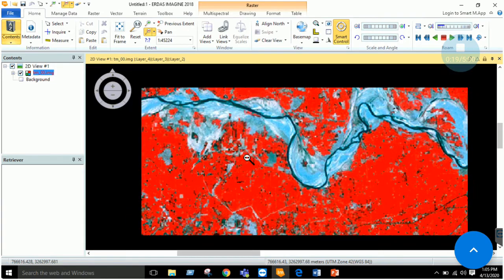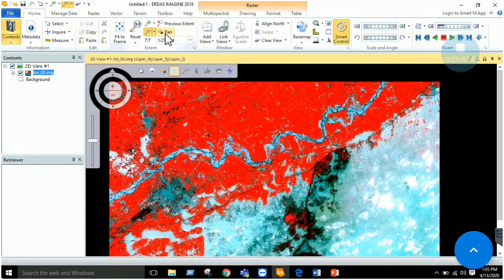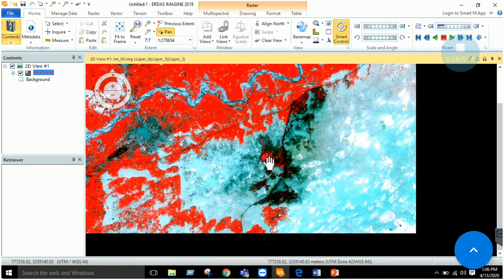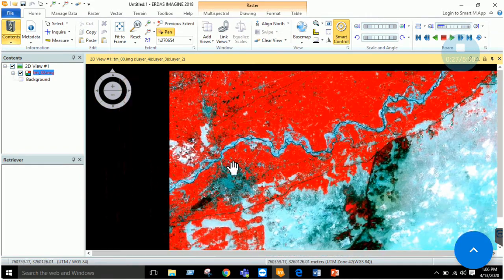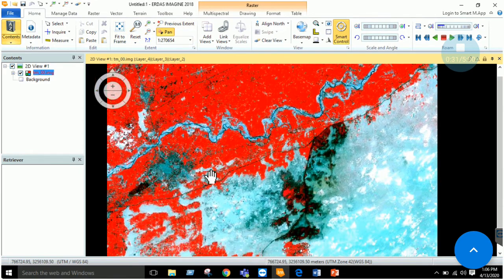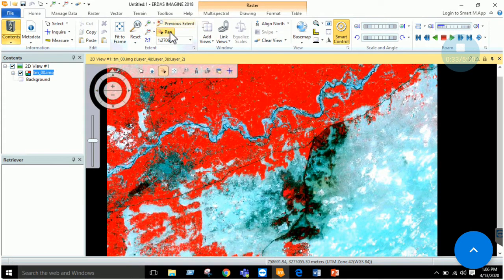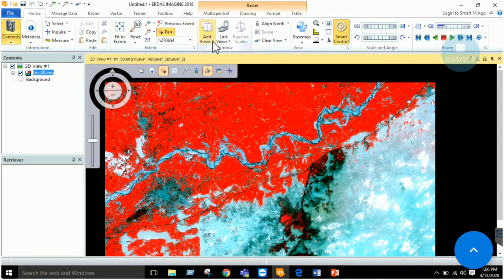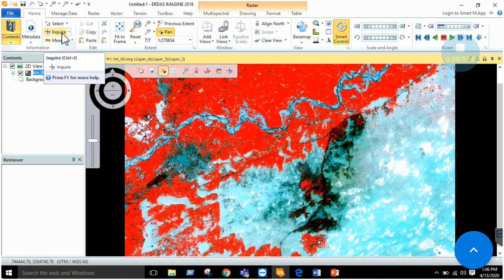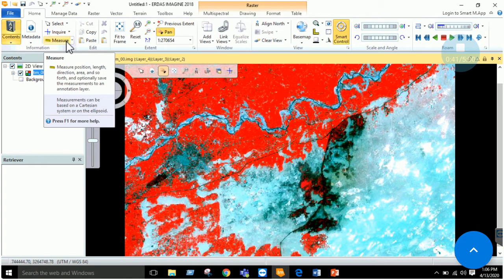Zooming in and zooming out is the basic tool. Similarly, you can pan across your imagery. These are some basic operations: zoom in, zoom out, panning, previous extent. Other tools are the inquire tool and the measure tool. Let's use the measure tool.